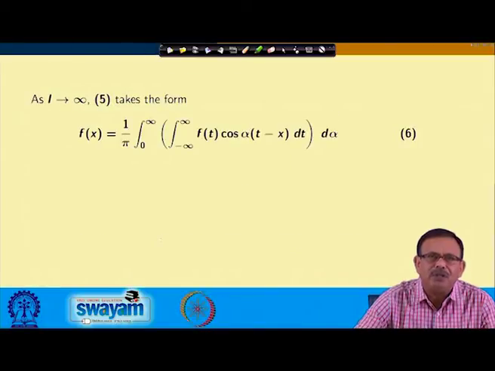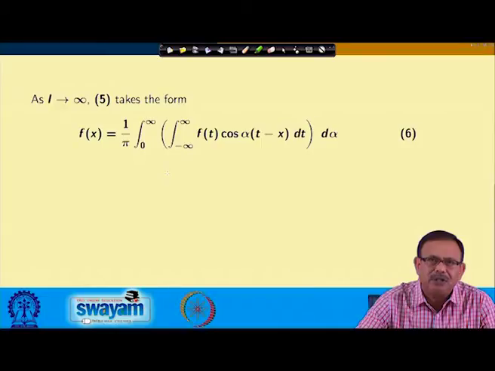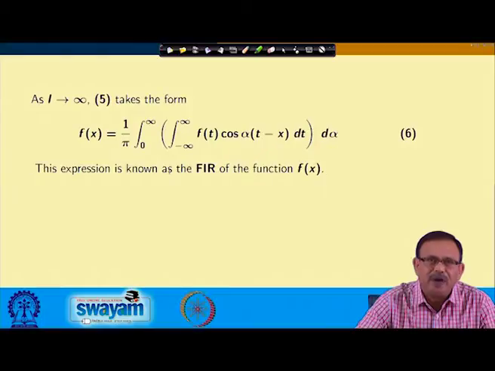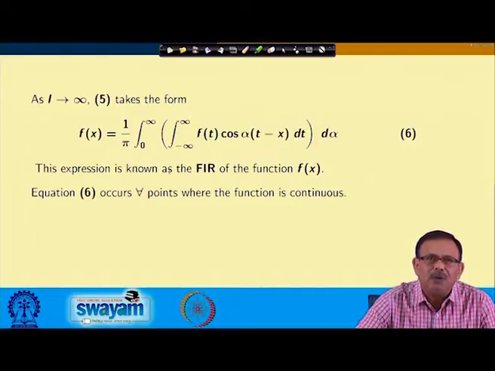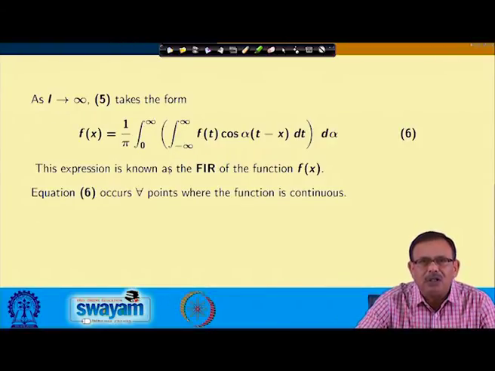So, as L approaches infinity, I can now write f(x) = (1/π) ∫ from 0 to ∞ ∫ from −∞ to ∞ f(t) cos(α(t − x)) dt, where Δα is replaced by dα. This is known as the Fourier integral representation of the function f(x). Equation 6 holds at all points where the function is continuous; in that case, the value of the function will be that integral.